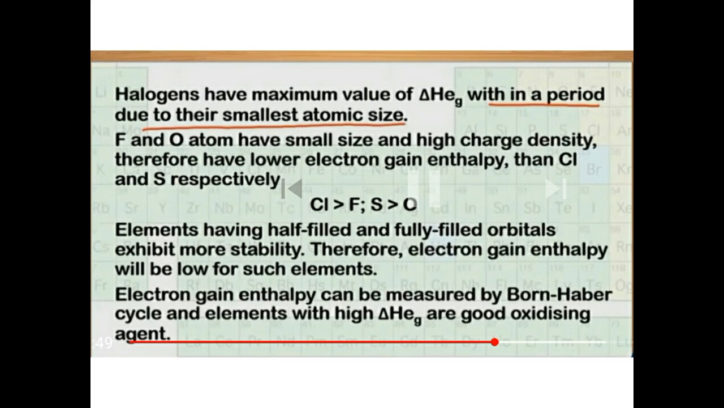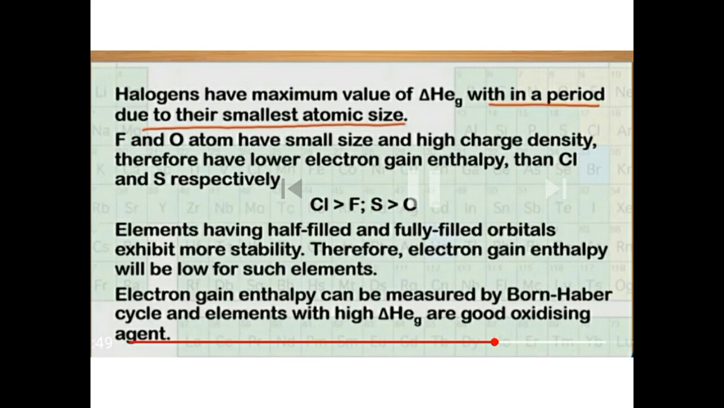From chlorine, the trend will go on as usual, but in fluorine and chlorine, again there is an exception. Fluorine should have more electron gain enthalpy, but here chlorine has more. Why? The reason is that the size of fluorine is very small compared to chlorine. So when we try to add an electron to fluorine, there will be large repulsions in fluorine. So fluorine will not accept the electron easily due to inter-electronic repulsions. That is why the electron gain enthalpy of fluorine decreases.